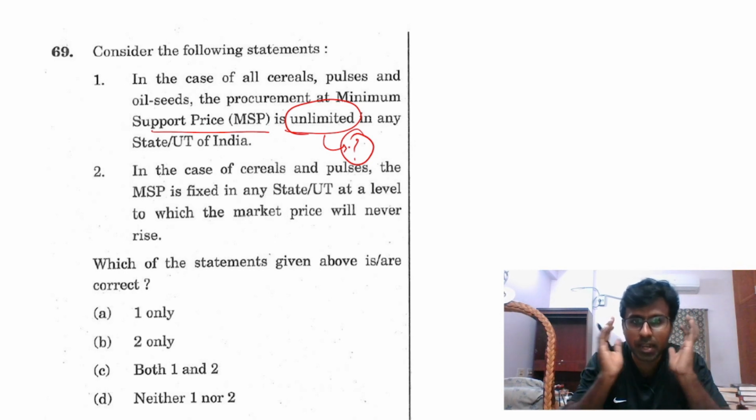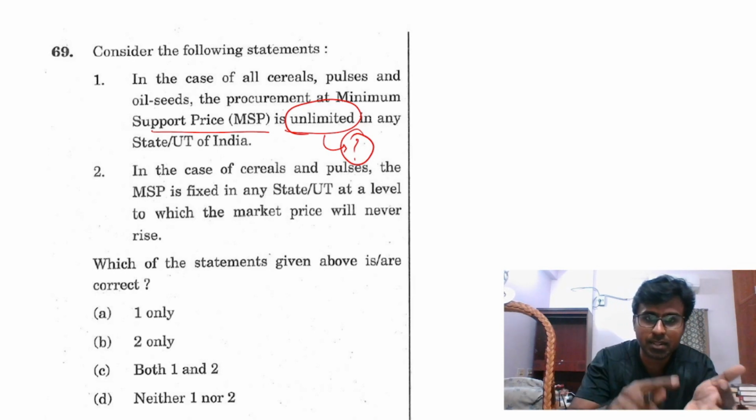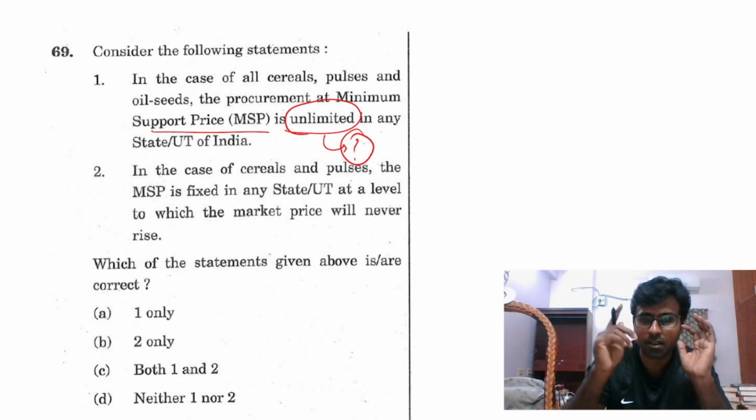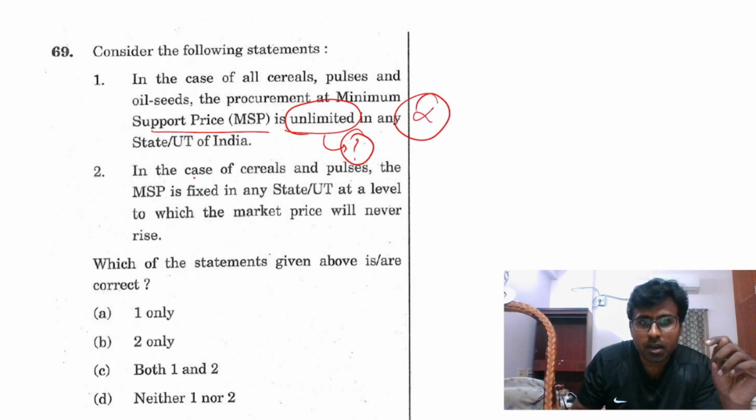Will there be any unlimited thing? In case of anything, money, food, whatever, can anything be unlimited in any state? This is absurdly wrong. Next, again, logically, MSP is fixed by a state at a level to which market price will never rise.